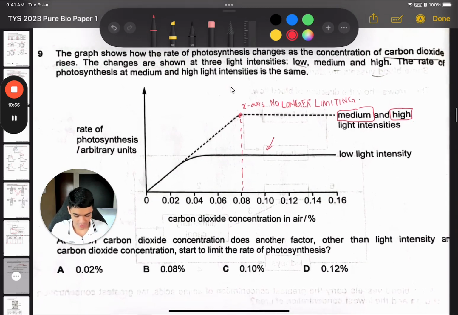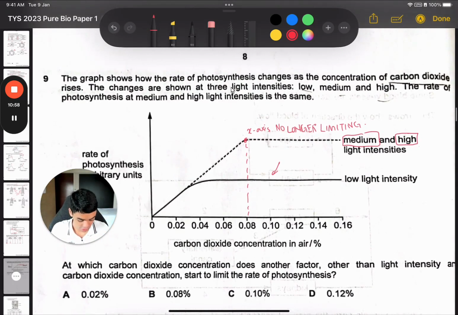Okay, so the question asks, at what CO2 concentration does another factor other than light and CO2 concentration start to limit the rate of photosynthesis? What does this mean? It's quite a complicated phrasing, right? So let's make it simple. It's trying to say, when will light and CO2 no longer be limiting? That's why it says other than these two. That means that these two are no longer limiting, but something else is limiting. So light must not be limiting and CO2 must not be limiting.